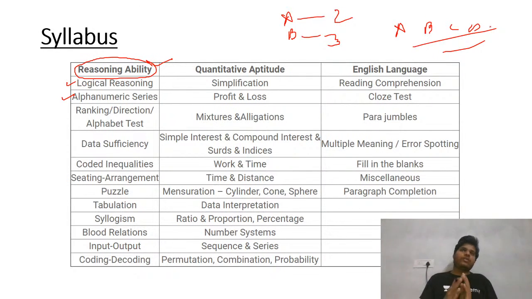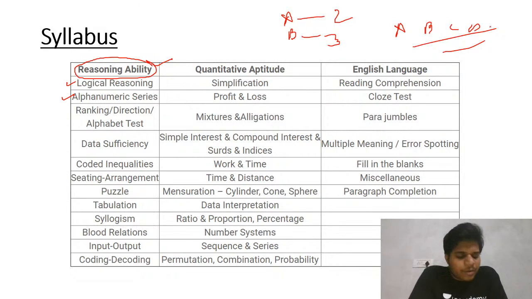But for the 2.5 months, I'm assuming that you have been preparing for the CAT. If you're starting your preparation from scratch, then definitely 4 months is required. If you have been preparing for the CAT and other examinations, then 2.5 months. You need to adjust that. Okay, we will talk about all that.